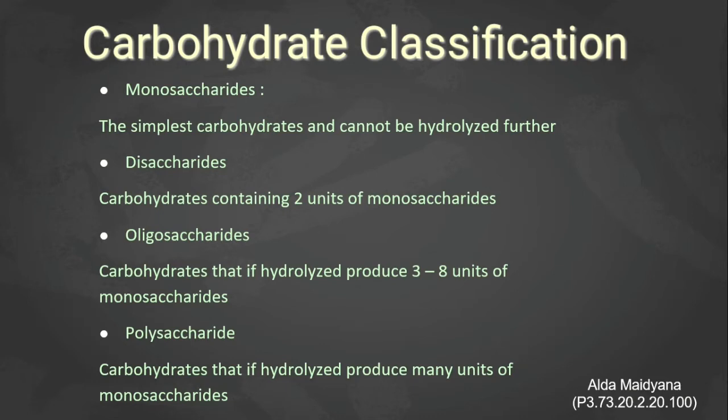Carbohydrate classification. 1. Monosaccharides, the simplest carbohydrates, which cannot be hydrolyzed further. 2. Disaccharides, carbohydrates containing 2 units of monosaccharides. 3. Oligosaccharides, carbohydrates that if hydrolyzed produce 3 to 8 units of monosaccharides. 4. Polysaccharides, carbohydrates that if hydrolyzed produce many units of monosaccharides.